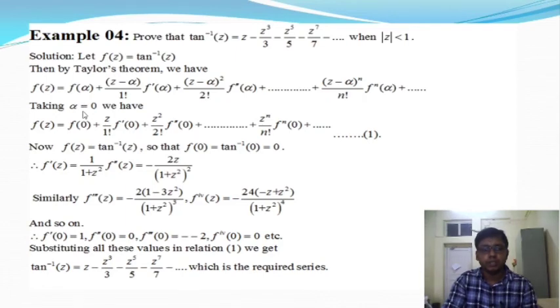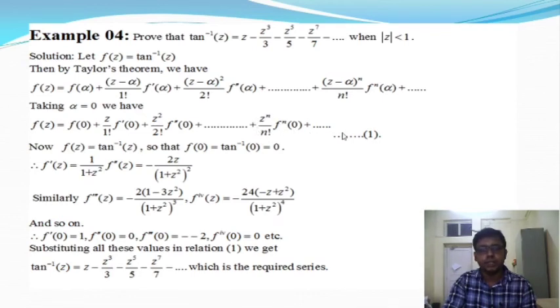Okay, so if we take alpha equal to 0, then from Taylor's theorem, it gives f(z) = f(0) + (z/1!) f'(0) + (z²/2!) f''(0) + ... + (zⁿ/n!) fⁿ(0). Here fⁿ(0) is the nth order differentiation at 0, and this term is the nth order term of the given Taylor series, going up to infinity.